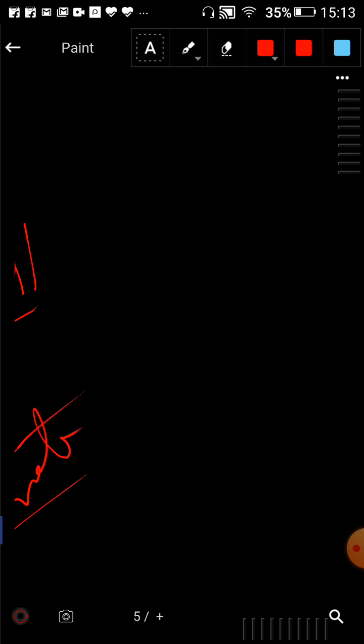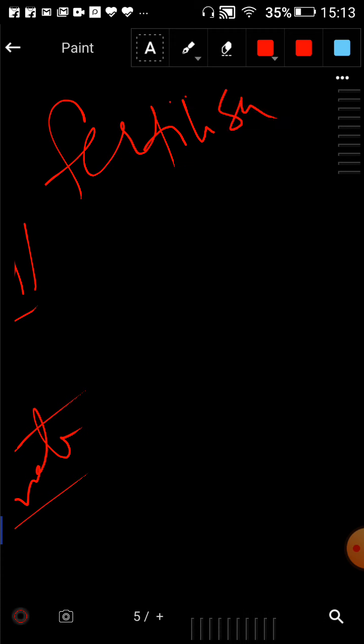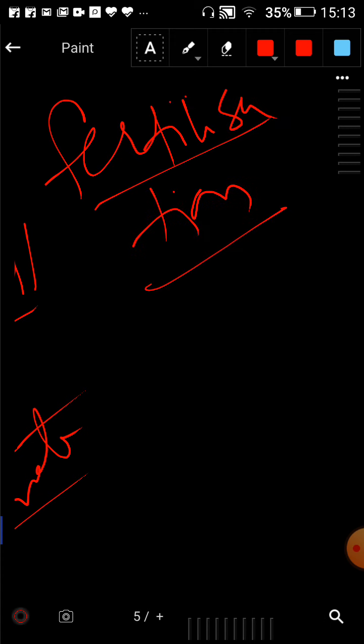Then this process is known as fertilization. So why do we call this fertilization? Fusion of male and female gametes is known as fertilization. Okay, so like that the fertilization process takes place.